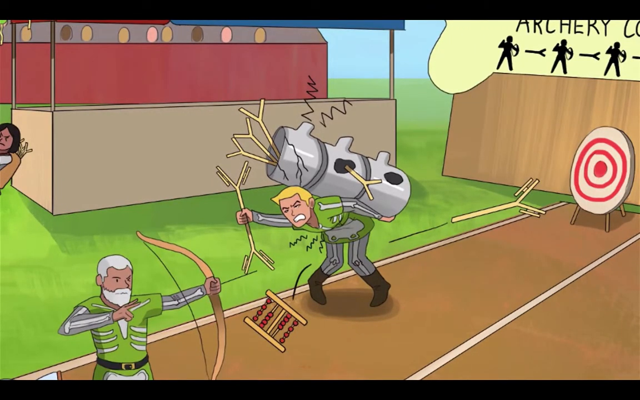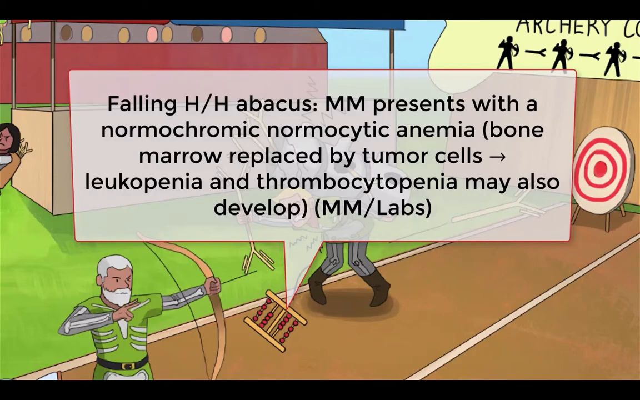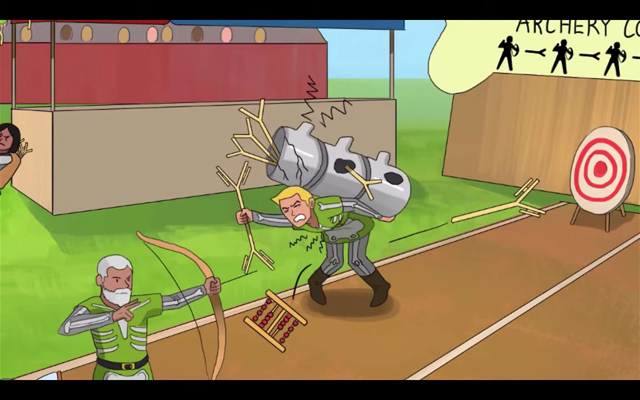Alright, let's get some labs. As we've already discussed, anemia is a common feature of multiple myeloma. In fact, a normochromic normocytic anemia is seen in over 70% of patients at diagnosis and will develop in over 90% of patients at some point in the course of disease. Anemia is symbolized by that falling H-shaped abacus with little RBC heads. Think of it as a falling H and H.